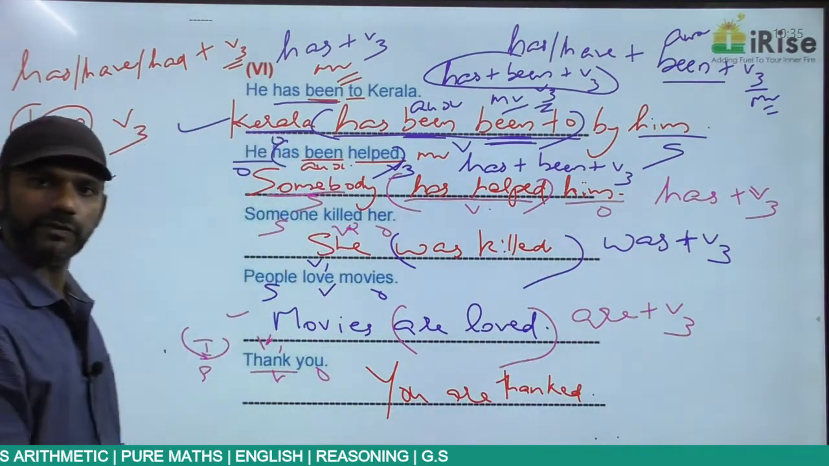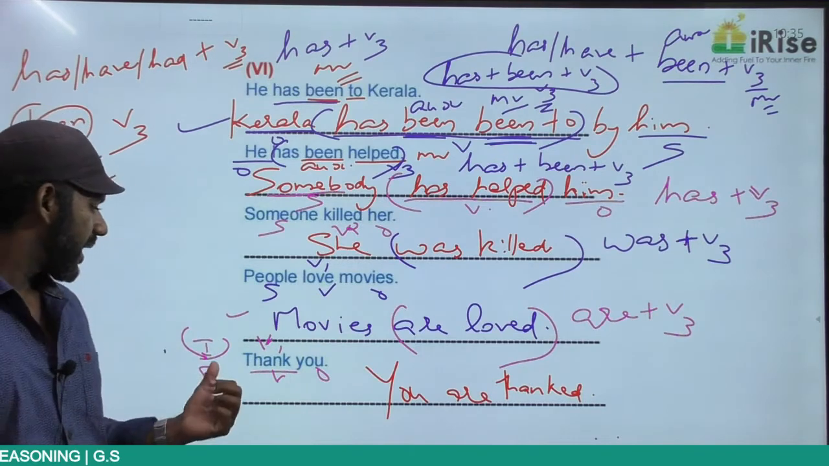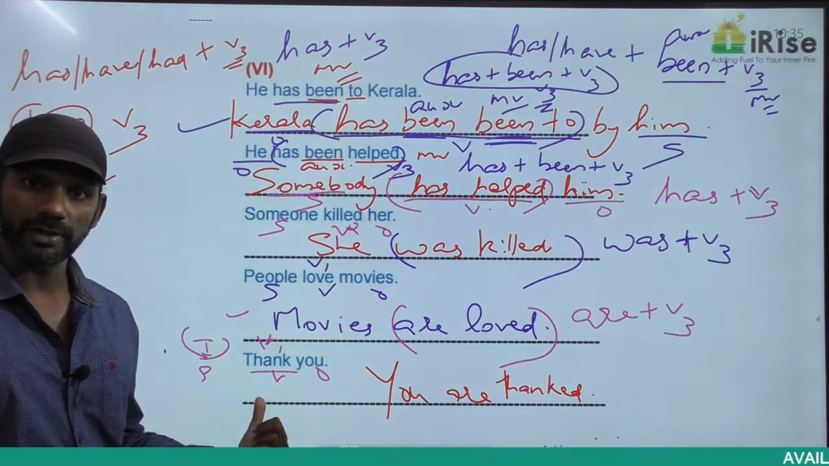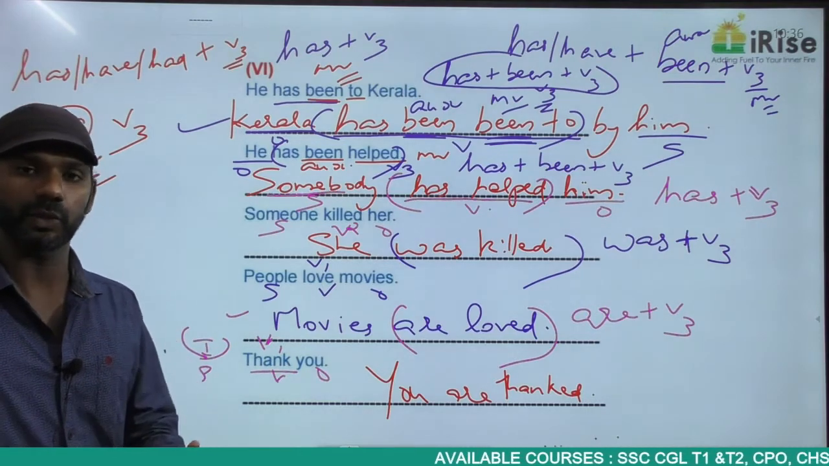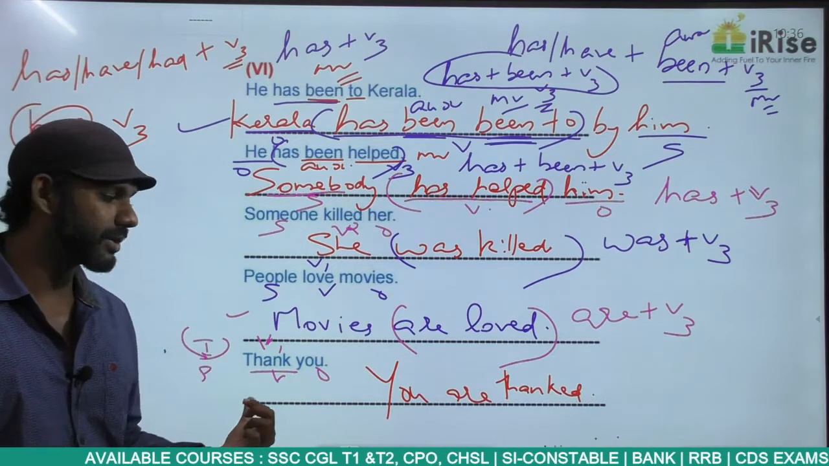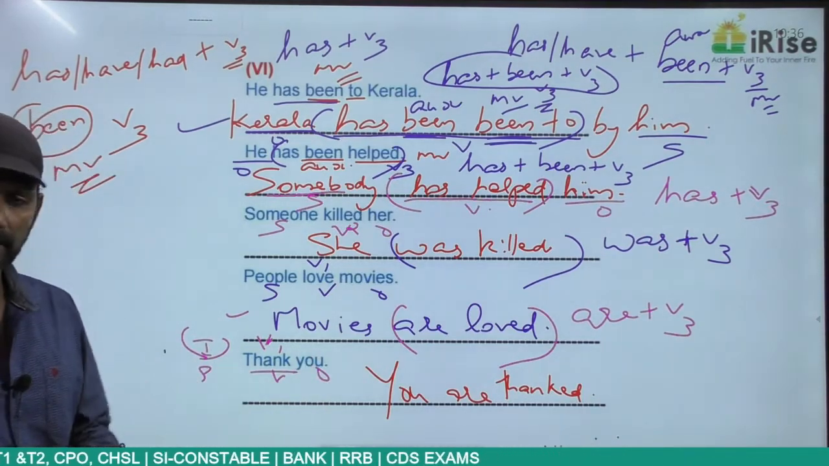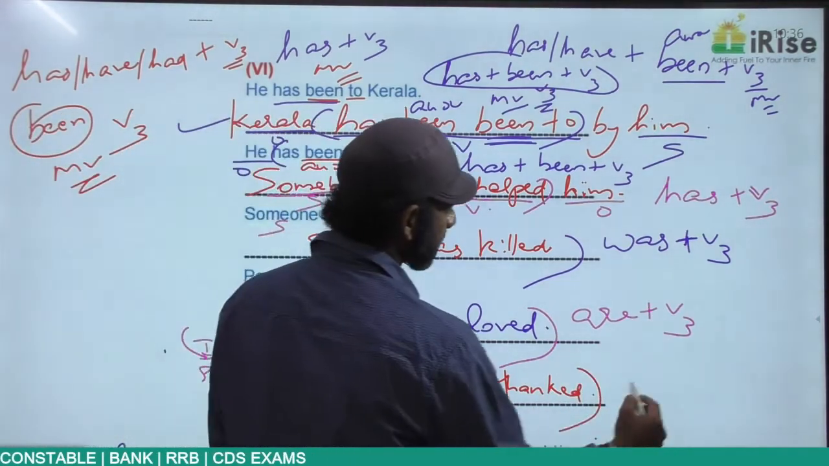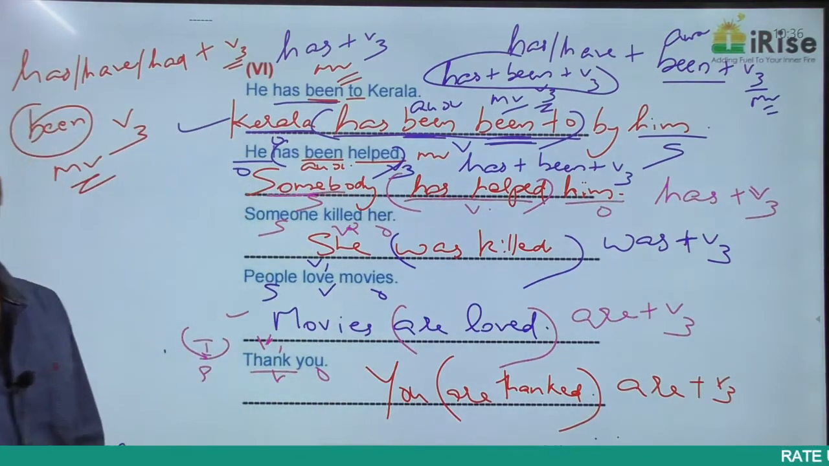Enough. Now, by me is not required here because I is understood in the active voice. By me will be understood in the passive voice. Thank you means I thank you. The pronoun I is the subject, I is understood in the active voice. So by me will be understood in the passive voice. You are thanked is fine. And are thanked is are plus V3. Are plus V3 is simple present in the passive voice.